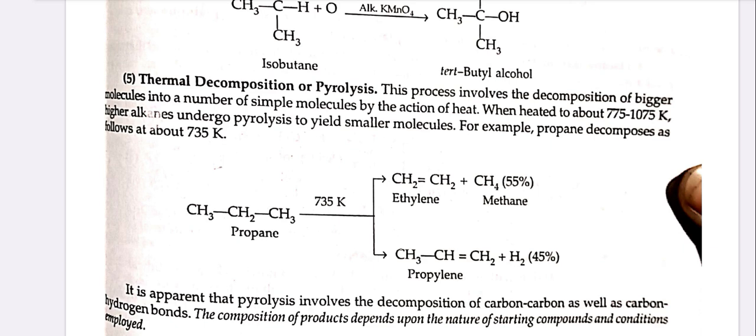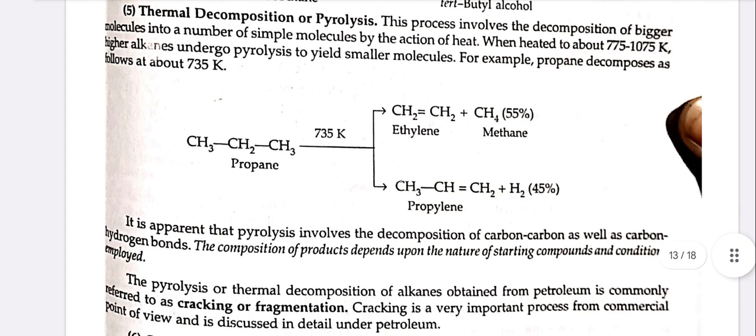It is apparent that pyrolysis involves the decomposition of carbon-carbon as well as carbon-hydrogen bonds. The composition of products depends upon the nature of starting compounds and conditions employed. The pyrolysis or thermal decomposition of alkanes obtained from petroleum is commonly referred to as cracking or fragmentation. Cracking is a very important process from a commercial point of view and is discussed in detail under petroleum.